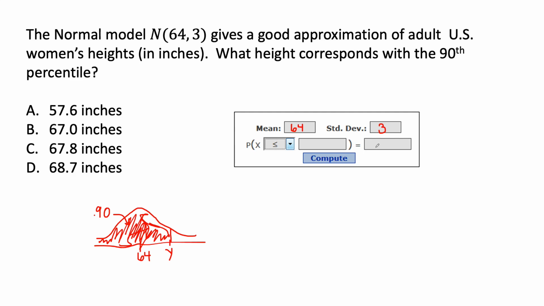But now I know the probability, so I'm going to plug in 0.9. Now you should make sure that you are on less than or equal to, right? Because the area that we've shaded here is to the left, which corresponds to less than or equal to, okay? All right, and we're going to ask the calculator to give us this x value. Let's try that.